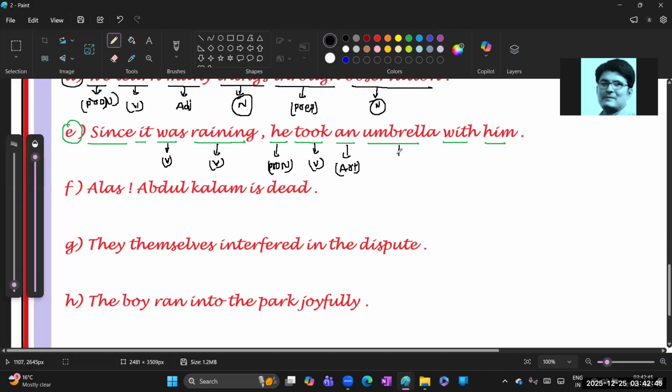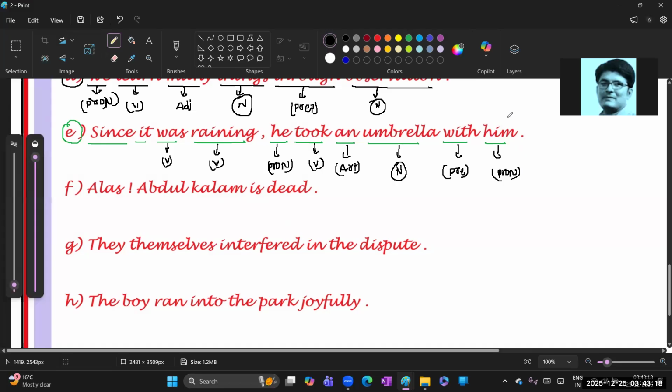Okay. Umbrella. Yes, this is the noun. And with is nothing but a preposition. With him, as we గాని, he గాని, him, them, their, it is nothing but what? Pronoun. అది గుర్తుంచు. ఓకేనా?